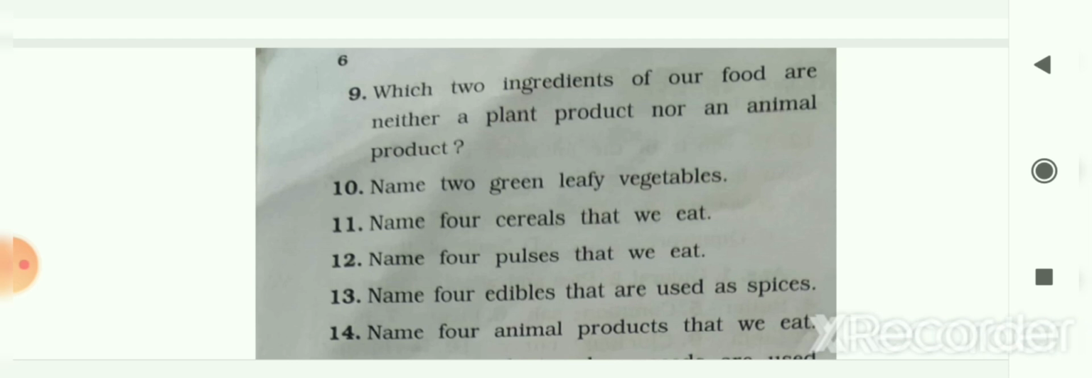The next, number 12, name 4 pulses that we eat. So your answer is arhar, moong, black gram and peas. Those are the pulses. Number 13, name 4 edibles that are used as spices. So chili, turmeric, asafoetida and coriander. Those are the spices that we use.